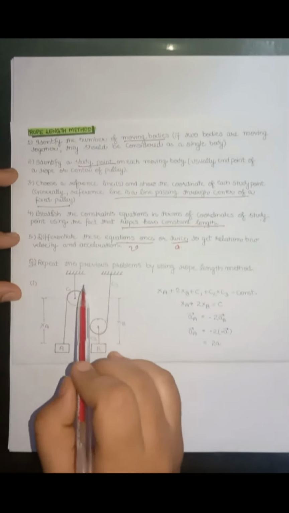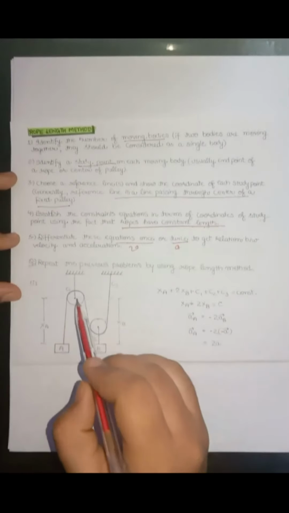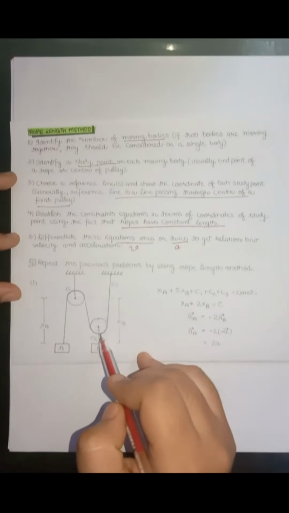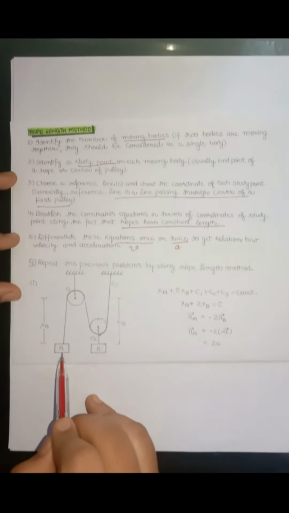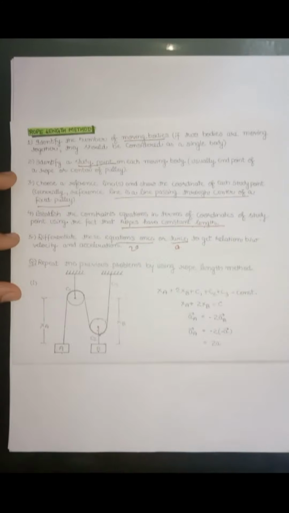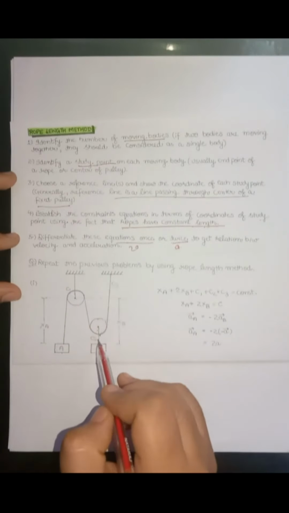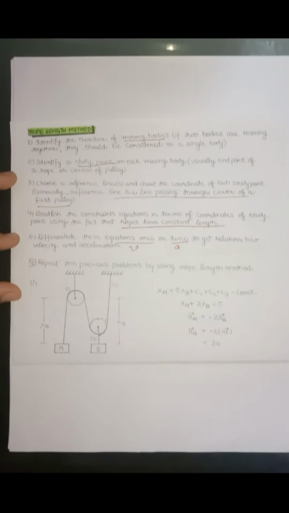Let us solve the problem. Here in this problem, there are two pulleys. Let's say this is the first pulley and this is the second pulley. Blocks A and B are connected. Let's say this point is C1, this is C3 and this is C2.